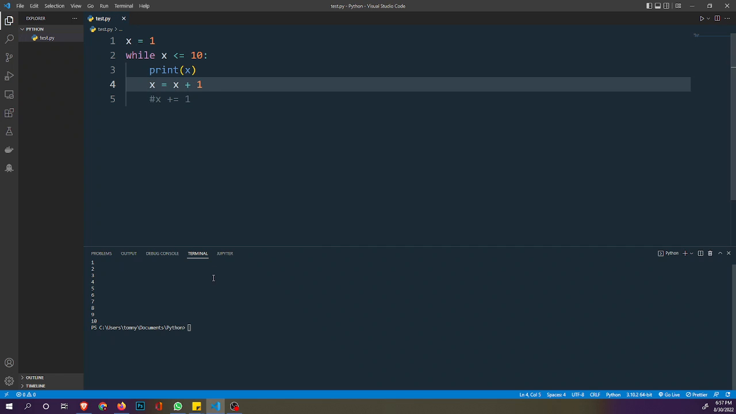We still have the same results. So if I clear this and I run my code again, you see we have the same results. So the increment is very important. Without it, we have an infinite loop, and you wouldn't want your computer memory to be occupied by that. So you have to put an increment for the while loop not to loop forever.